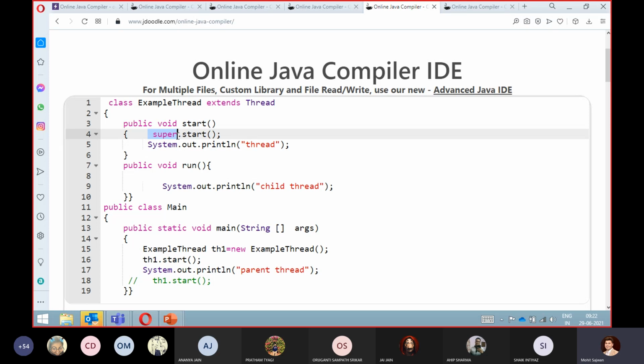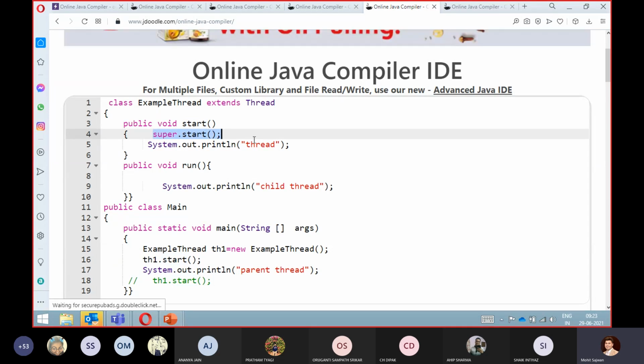So now you are also feeling comfortable, right? So now you will tell me directly that yes, sir, it is possible. It is possible because using the super keyword, we can directly call our immediate parent method, this particular method. So once we call it, again we are able to perform multi-threading,